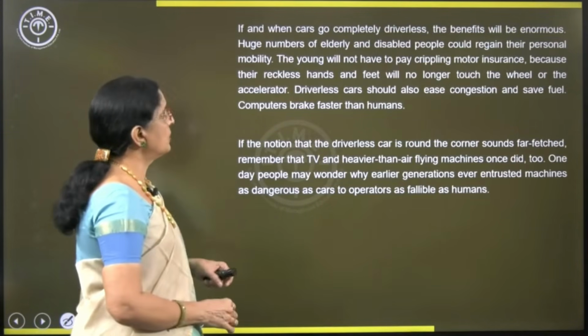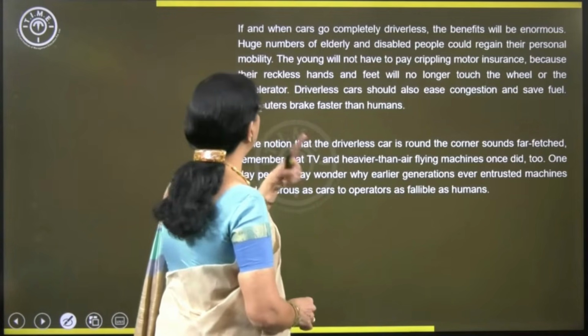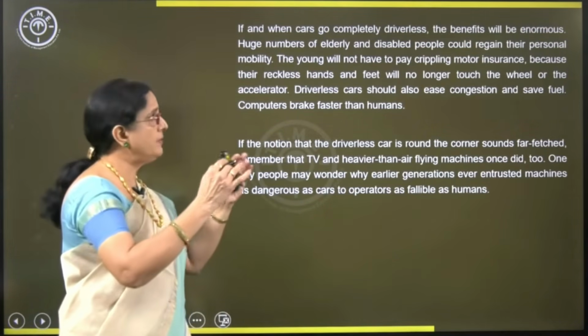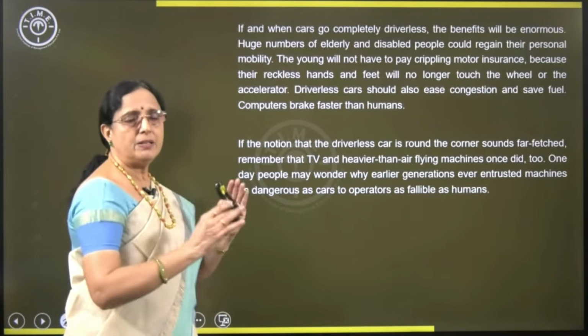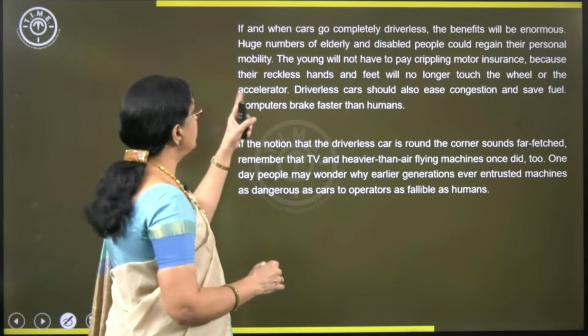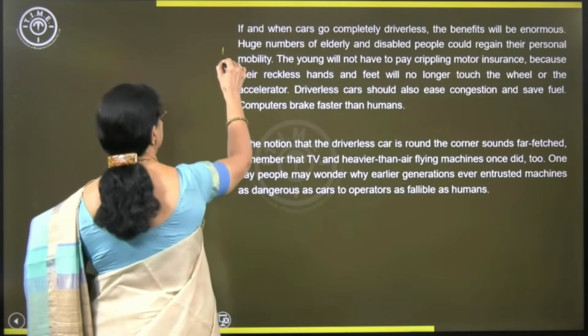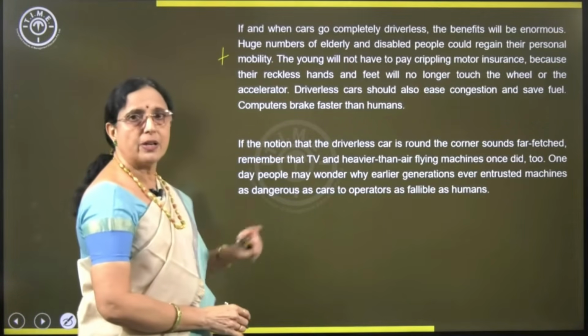If and when cars go completely driverless, the benefits will be enormous. Whenever driverless cars come into existence, there are many benefits. What are the benefits? When the author says benefits, we know he is going to talk about the benefits.